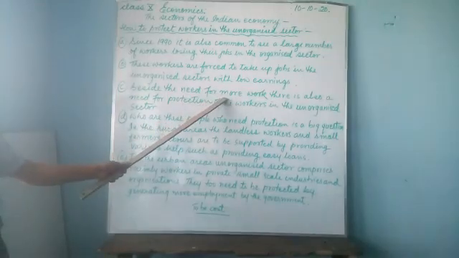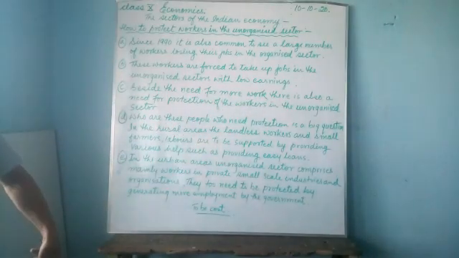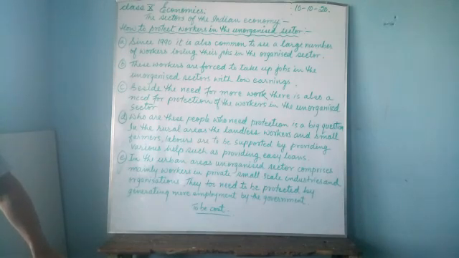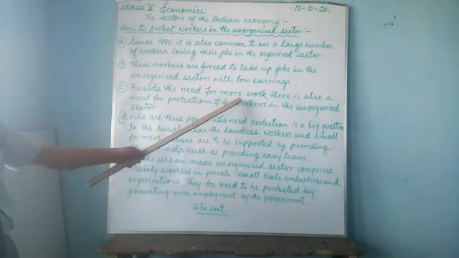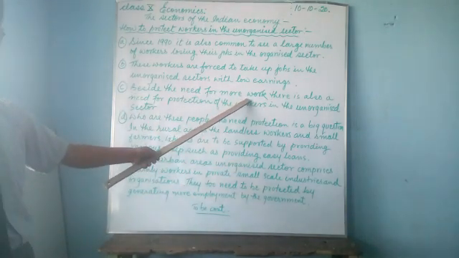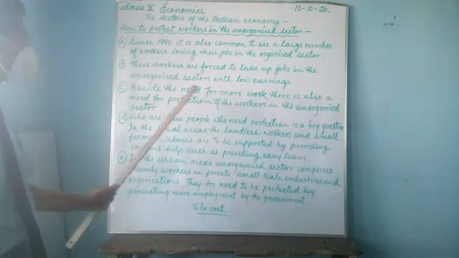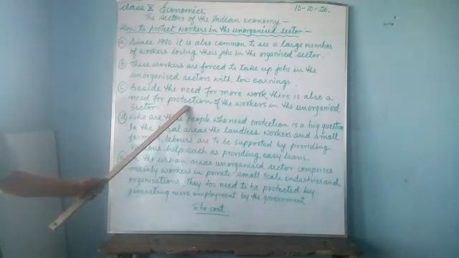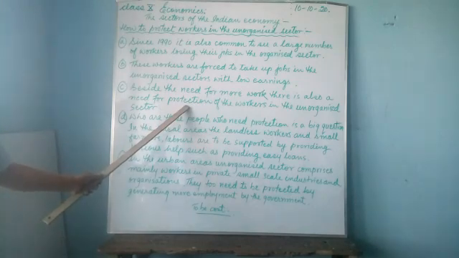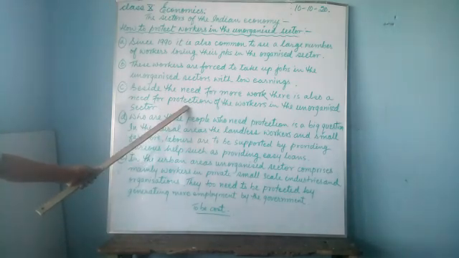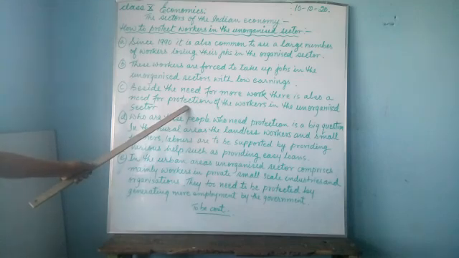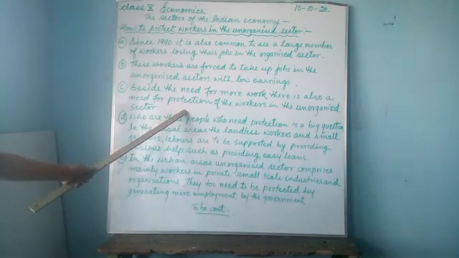Besides the need for more work, day by day the population is growing. We know that year by year the population is growing at a very fast pace. So more people need more work. There is also a need for protection. So these people need to be protected. Now how do we protect the people who work in the unorganized sector? The government also should take certain steps in order to protect these workers.